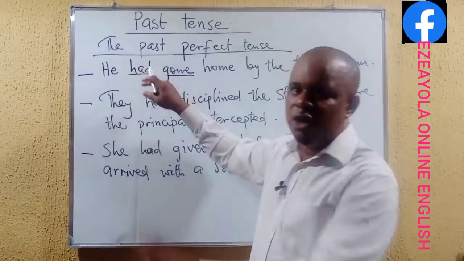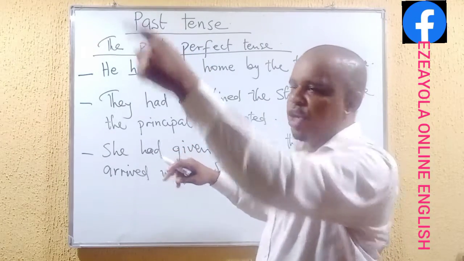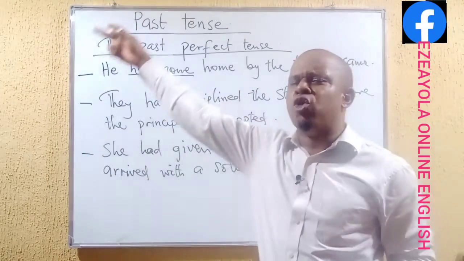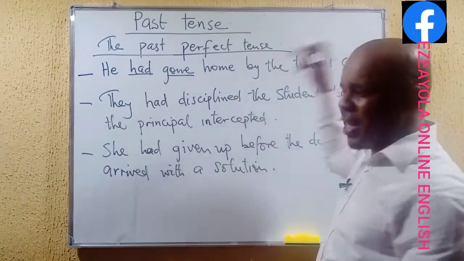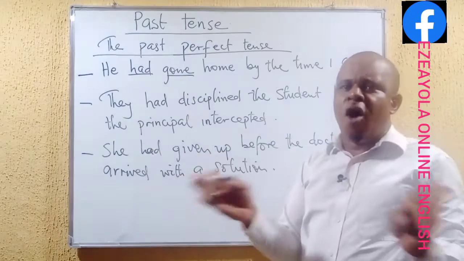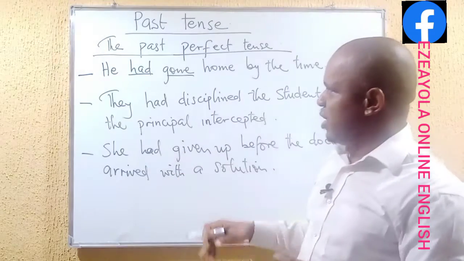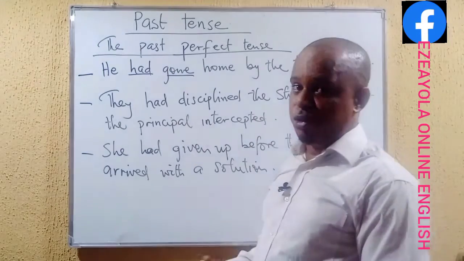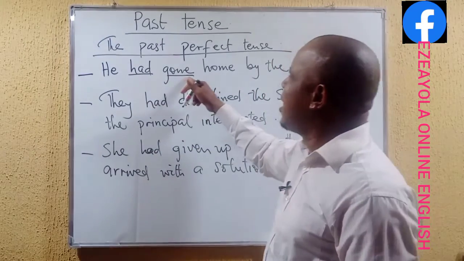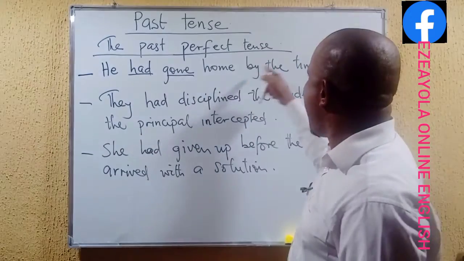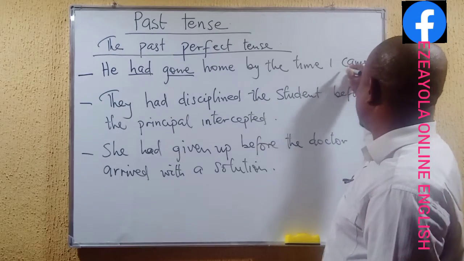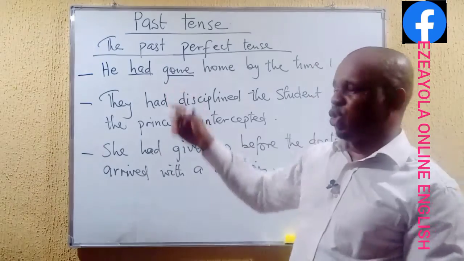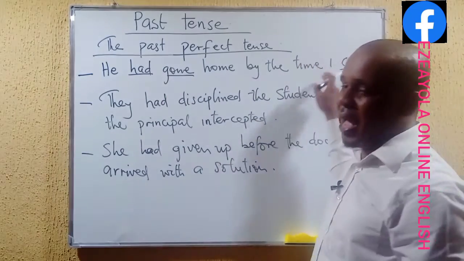Number one is going home. It happened. Another thing is that I came, all in the past. But the going home took place before I came, all right? Now, representing all these situations in an expression, it must take the shape of a past perfect tense. And how do we do that? That's when we say, he had gone home by the time I came. Look at it. Still in the past. The going home took place, and that's why it should be had gone by the time I came.